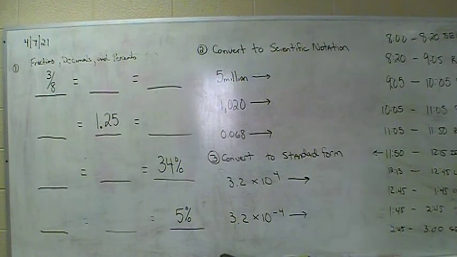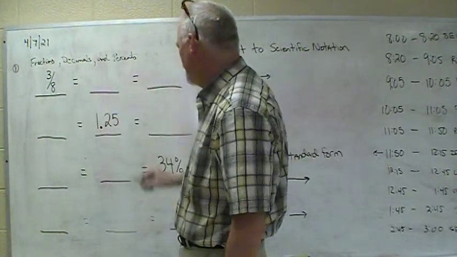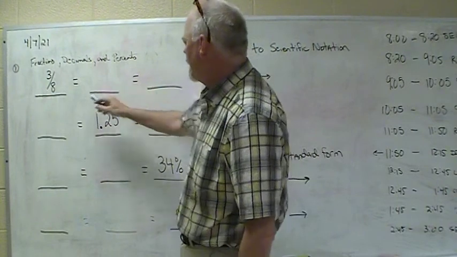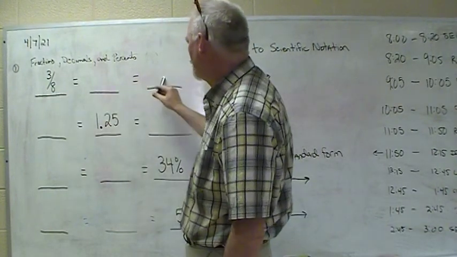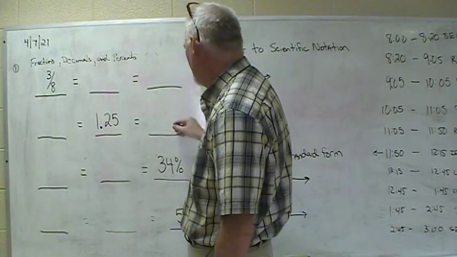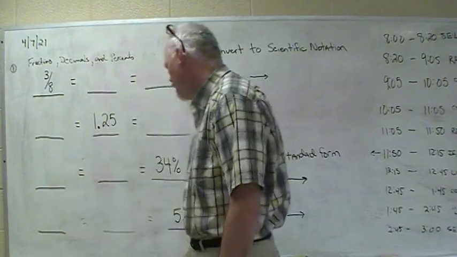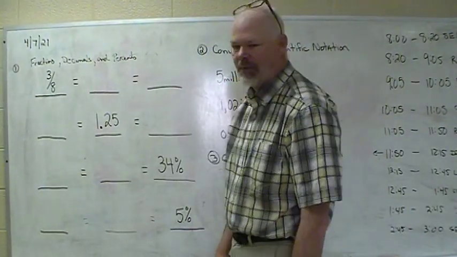All right. First question, we are going from fractions, decimals, percents. Fill in the blanks. If I give you a fraction, you make it a decimal and a percent. If I give you a decimal, you make it a fraction and a percent. If I give you a percent, you make it a decimal and then a fraction. All right, fill in the blanks.